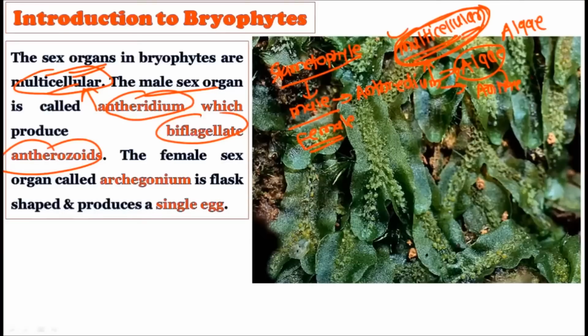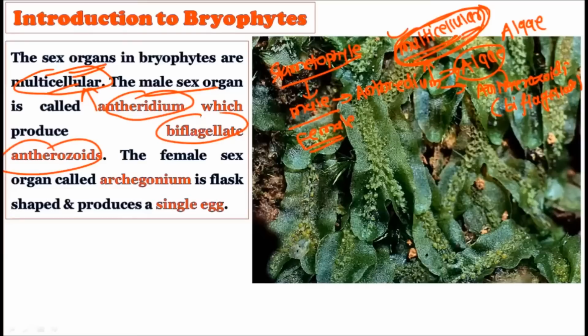Please remember the name, they produce the antherozoids, and these antherozoids are biflagellated, that is they possess two flagella. They are biflagellated, and as you know, we have discussed flagella thoroughly. The flagella are responsible for the movement of the particular structure. So the male sex organ in the bryophytes is the antheridium, which is responsible for the production of antherozoids, which are biflagellated, that is possess two flagella.